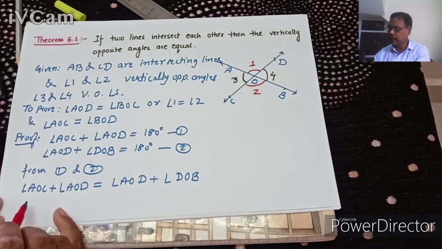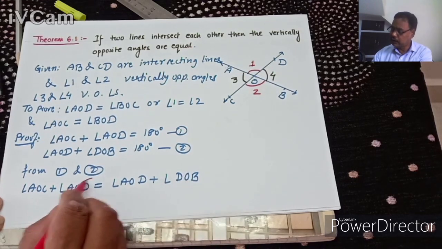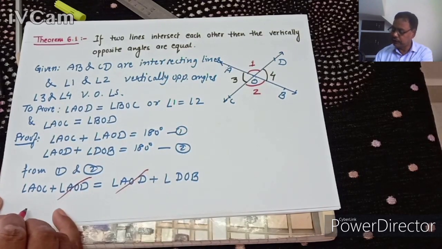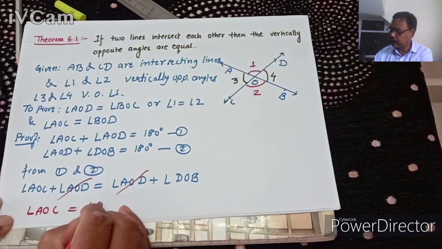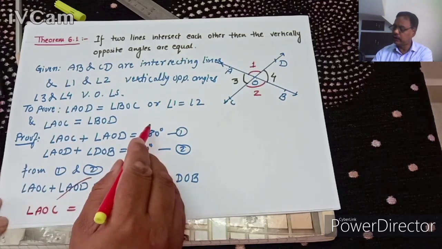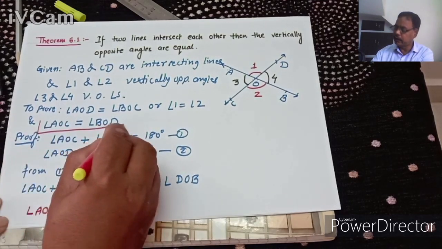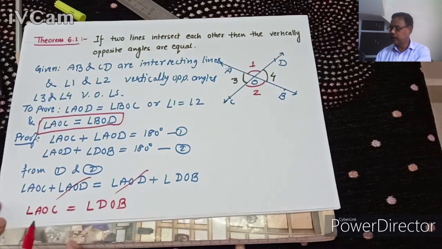See here, AOD cancels, so we have angle AOC equal to angle DOB. Angle AOC equal to angle DOB was what we had to prove, and we have proved it.